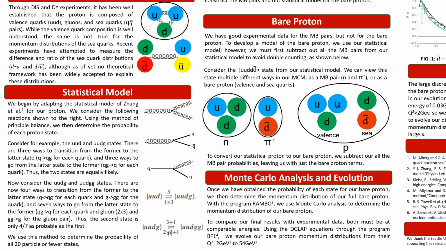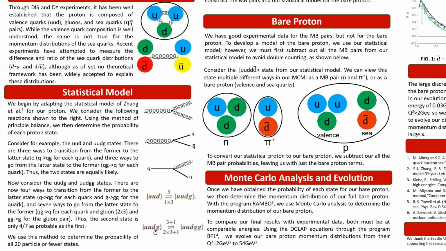So we have three ways in one direction and three ways to go in the other direction, so both states are equally likely. If we now consider this up-up-down-gluon and up-up-down with two gluons, again, we have each of these quarks radiating a gluon. That gives us three possibilities. We also have a gluon radiating a gluon, which gives us a fourth one. And if we were to return, we have this lower reaction, a quark and a gluon combining to form a quark, and that can happen 6 times since we have 3 quarks and 2 gluons, and then we also have the gluon recombination. So that means that our first state is 7/4 times as likely as the second state.